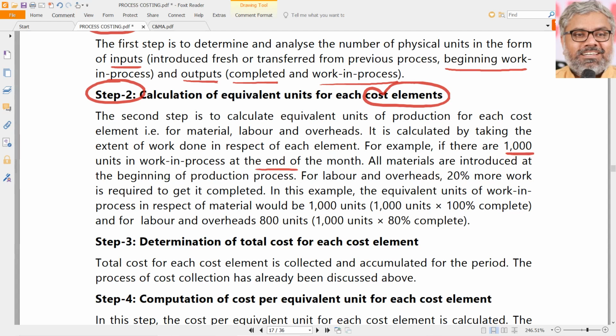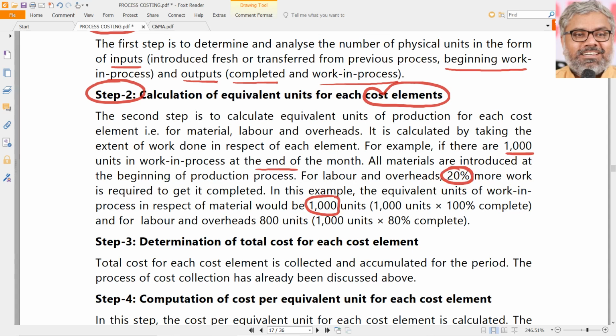All materials are introduced at the beginning of the production process. If that is what is given, what does it mean? Materials are 100% complete. When materials are introduced at the beginning of the process, that means 100% of the materials would be there. So for materials, what is the equivalent units? 100%, that means 1000 only.